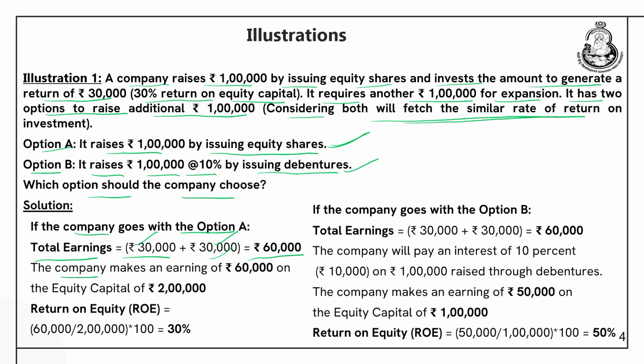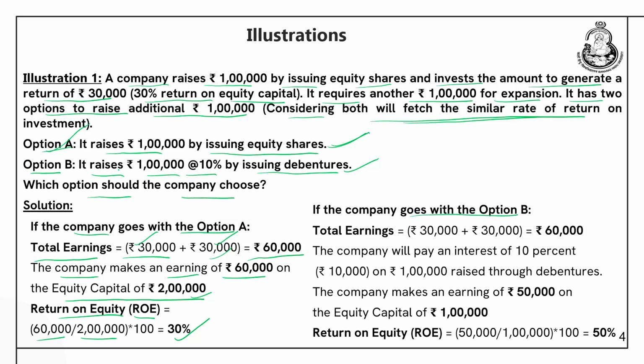The company makes an earning of rupees 60,000 on equity capital of 2 lakh. How is it 2 lakh? 1 lakh was the initial one and the company has issued 1 lakh after that. So, return on equity, that is ROE, is 60,000 divided by 2 lakhs, which is 30% if the company opts for option A.